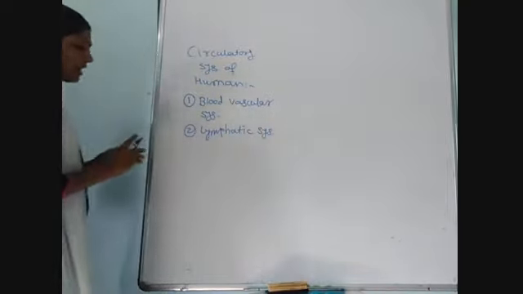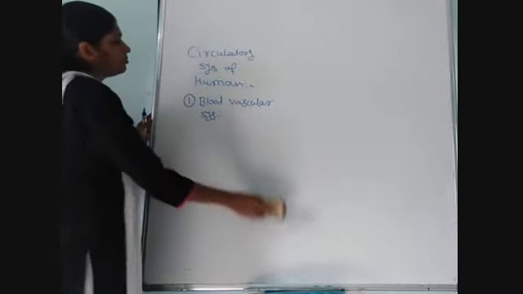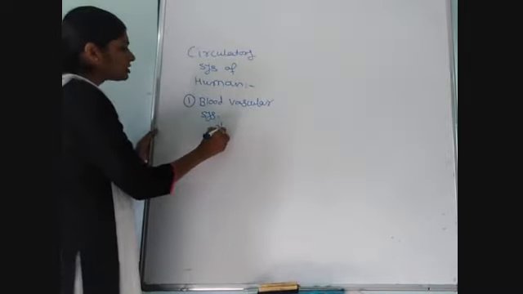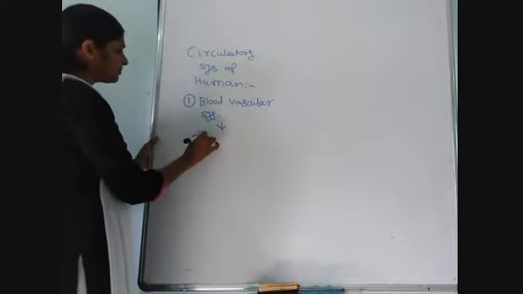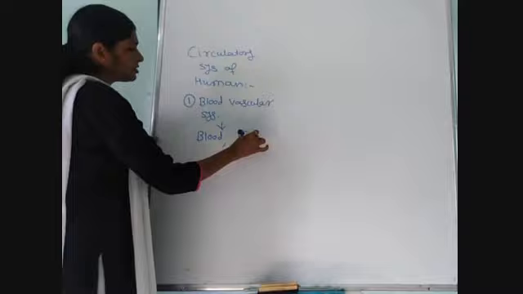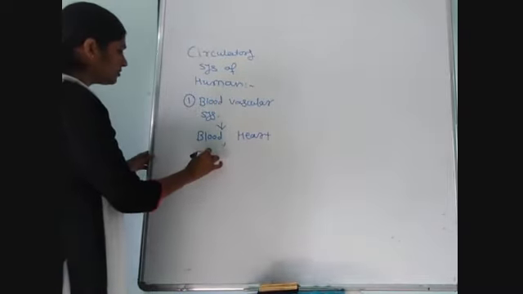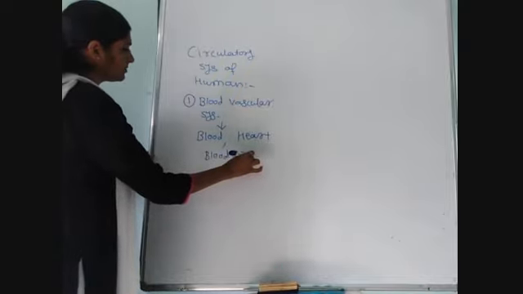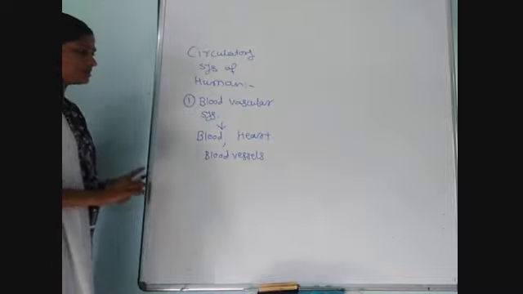In that, at first we have to study about the blood vascular system. This blood vascular system consists mainly of blood, the heart, which is the main organ of the blood vascular system, and a network of blood vessels such as artery, vein and capillaries.